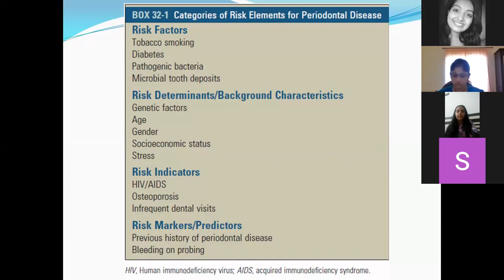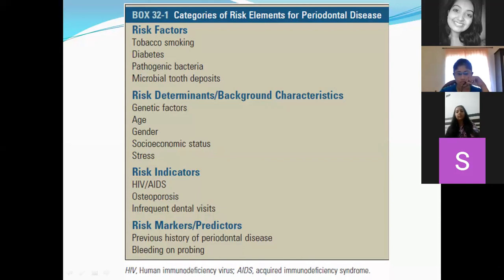Got it? Also patients who are diabetic are immunocompromised. Why? Because there is altered neutrophil function. Because of this altered neutrophil function and altered macrophage function, they are not able to perform their regular activities.